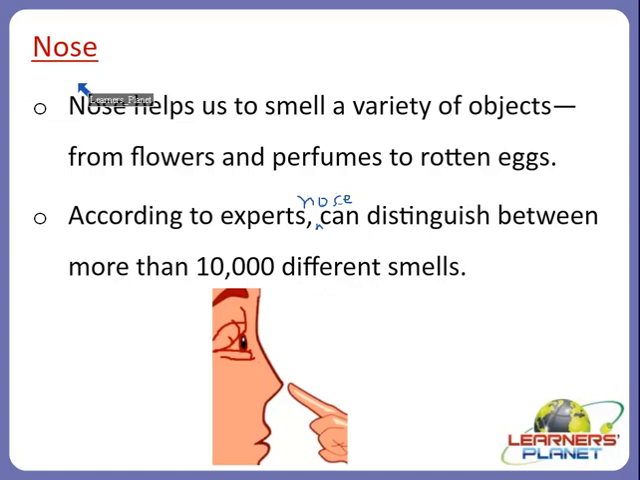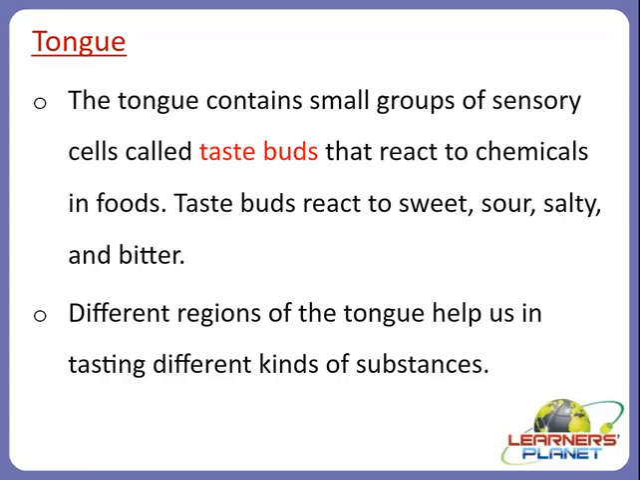Because there are some cells present in our nose, in each nostril, which react to these chemicals when we breathe in, and they send messages along some nerves to the brain, right? So with this kind of sensitivity of distinguishing between more than 10,000 different smells, it's no wonder that smells are very closely linked to our memories, right? So this is one such very important sense organ. Yes. Now another sense organ is the tongue.